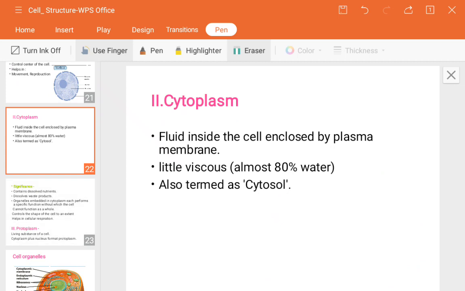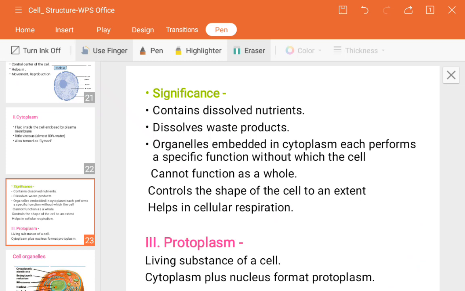Next, what is the role of this cytoplasm? It consists of dissolved nutrients, whatever nutrients are taken up or synthesized by the cell, in a dissolved form, because it consists of 80% water. Next, it dissolves the waste products also.